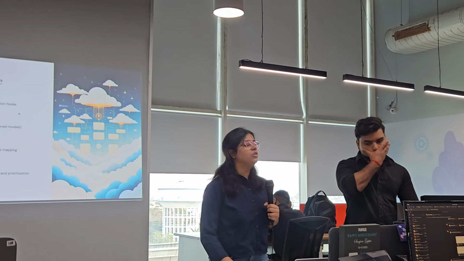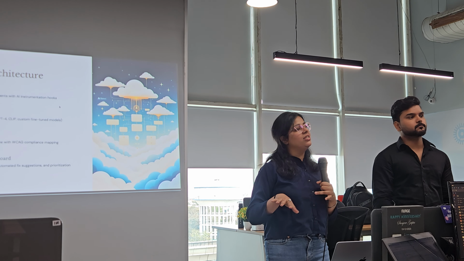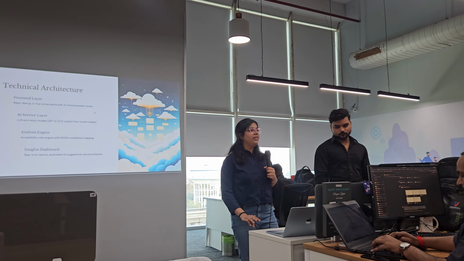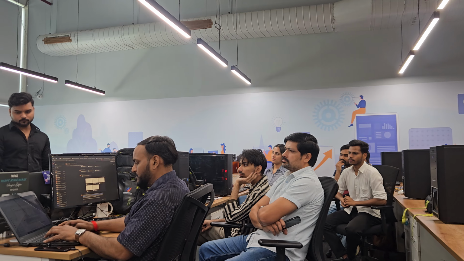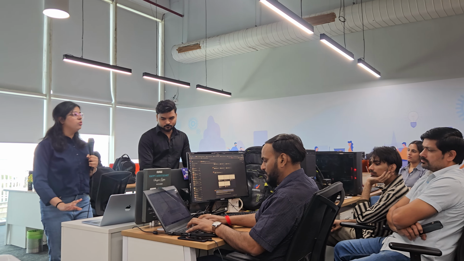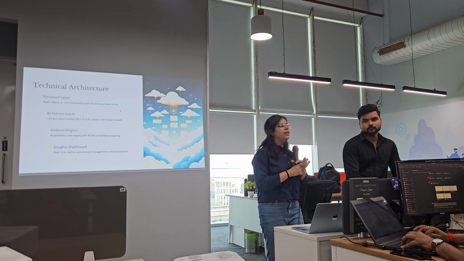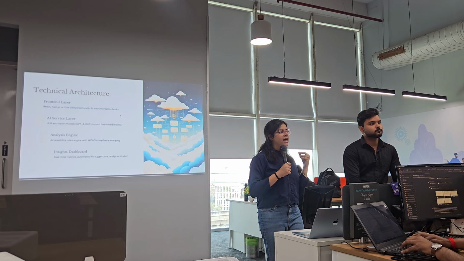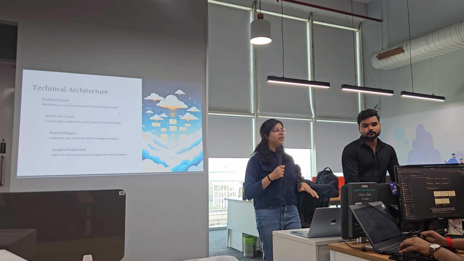Now the third layer is the analyze engine. The analyze engine is used to analyze our project against standards such as the WCAG, the Web Content Accessibility Guidelines. There are 3 levels of accessibility. First is A, second is AA, and the third level is AAA. And AI analyzes whether this project achieves AAA or AA accessibility, and it checks whether every element works with the keyboard itself or not.